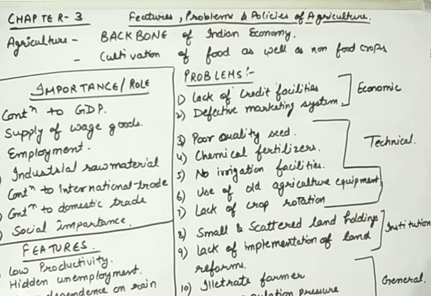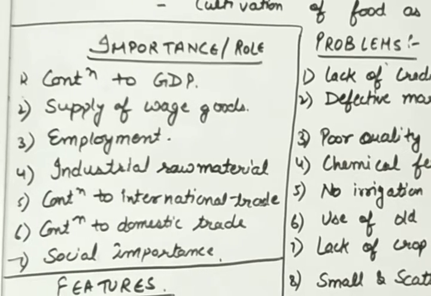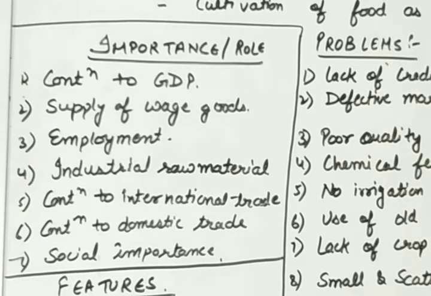Now let's go to the importance of agriculture in Indian economy. So here we have importance or role of agriculture in Indian economy. So first of all is contribution to GDP. As you all know, our India is based on agriculture. The basic source of income is agriculture. So yes, it contributes to GDP also, because that is the basic source of income with us.